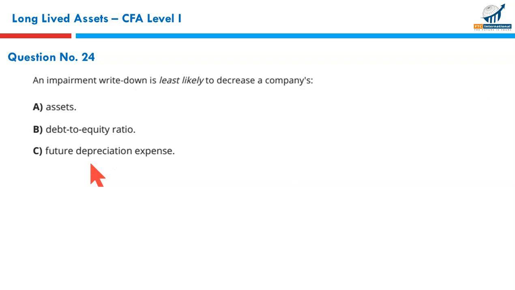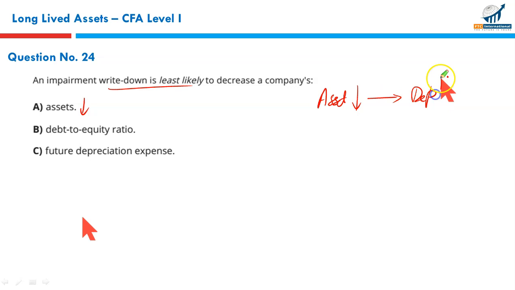Next, an impairment write-down is least likely to decrease a company's what? Again, we will have to see every option in detail. Impairment write-down means you have charged a write-down against the asset. Assets fall, yes, they do. Future depreciation expense: since the asset is at a lower value, the depreciation expense will be lower as well. That is correct also. We need to find the one that is least likely to happen.